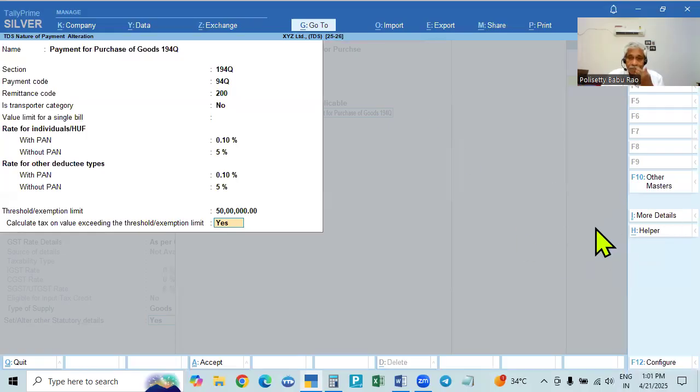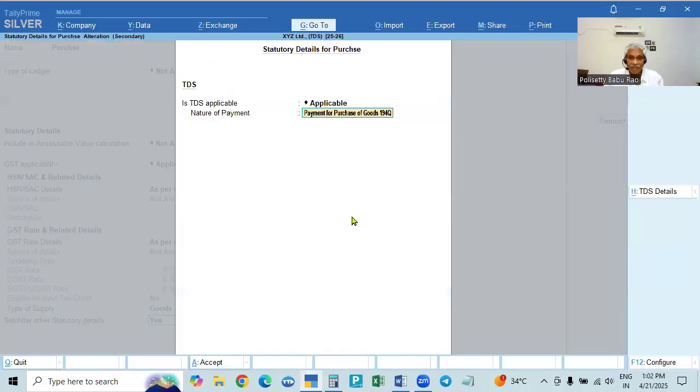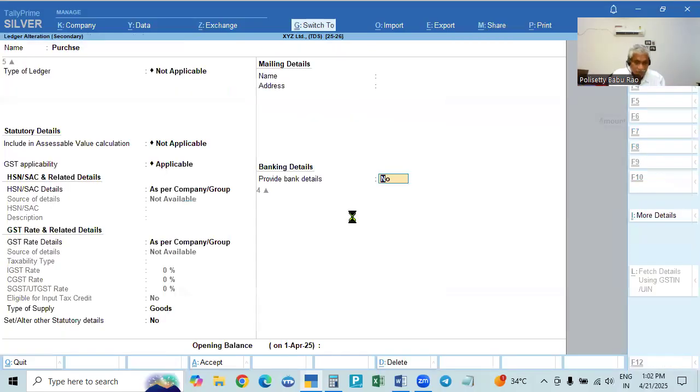Actually, in the history, whenever there is a change only, it will ask you the effective date. This is the first time it will ask you the date; every year it will not ask. Suppose any changes are made in the rates, then it will ask from which date these changes are applicable. Okay, accept. That's all completed, accept, accept.